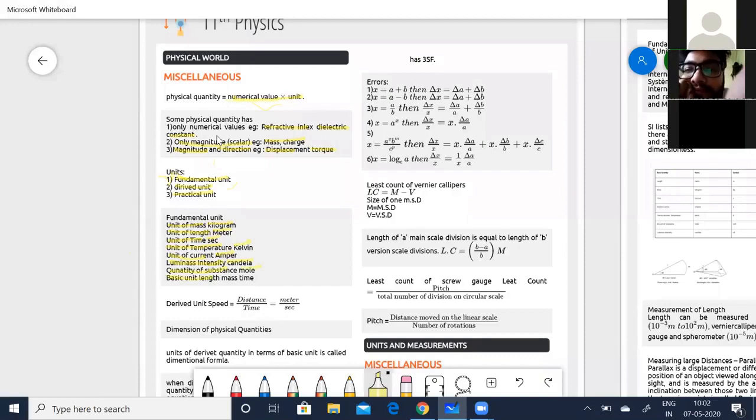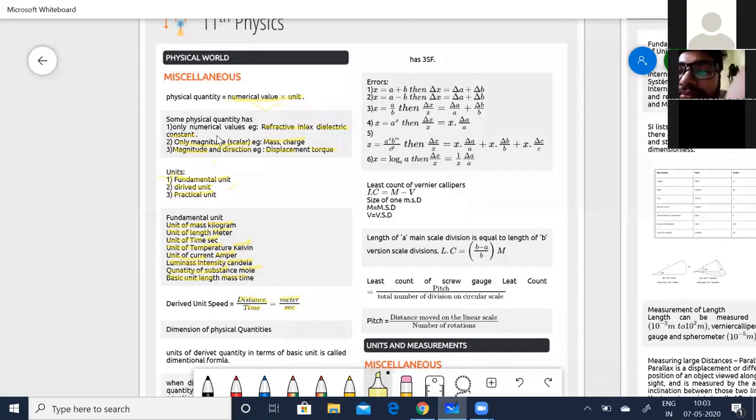Basic unit of mass is mass, basic unit of length is length, you can write it as L, and the unit is meters. Certain quantities can be derived from the fundamental units. You call them derived units. For example, speed is distance by time. For distance, the SI unit is meters, and for time it is seconds. So meters per second, you write it as m s to the power of minus 1.